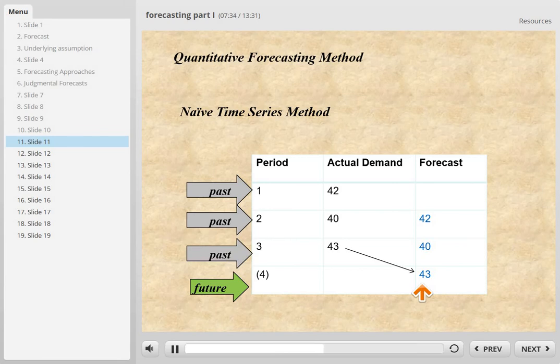What about period 1, 42? Does it have anything to do with our future, which is 43? We don't care. We only look back one period.